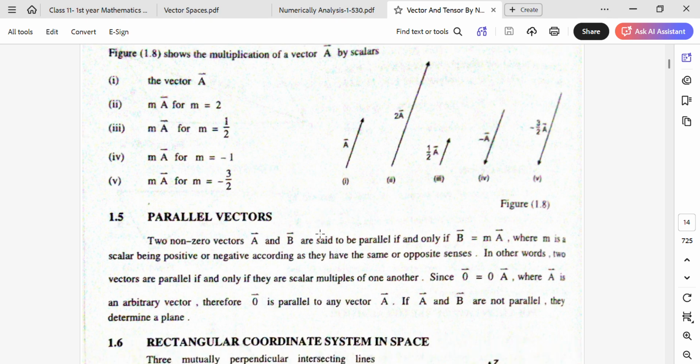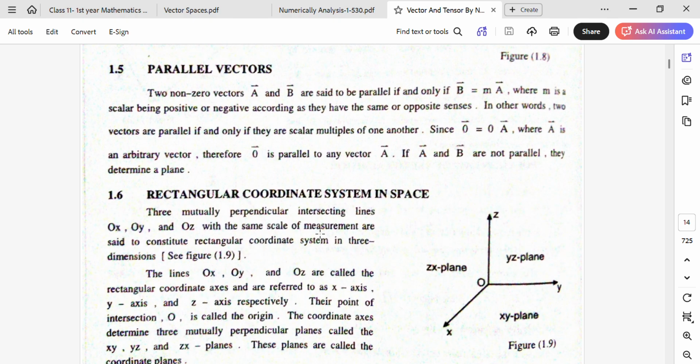Next is parallel vectors. Two non-zero vectors a and b are said to be parallel if and only if vector b equals ma, where m is a scalar, being positive or negative accordingly as they have the same or opposite senses. In other words, two vectors are parallel if and only if they are scalar multiples of one another. Since the 0 vector is equal to 0 times a, where a is an arbitrary vector, therefore 0 is parallel to any vector a. If a and b are not parallel, they determine a plane.